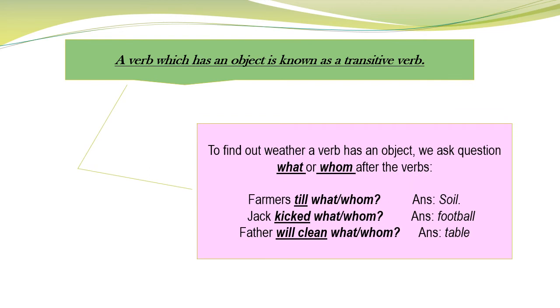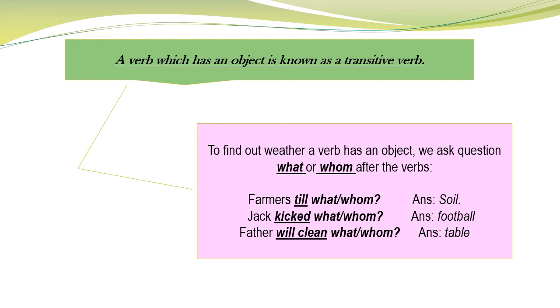Now to find out whether a verb has an object, we ask questions like what or whom after the verb, right? So here, for example, in these sentences: farmers till what or whom? What is the farmer tilling? The answer will be soil. Again, Jack kicked what or whom? It is a must to answer this question, that the subject is doing what or doing to whom.